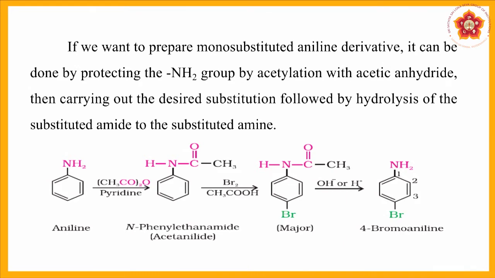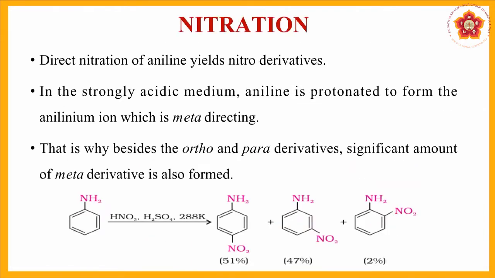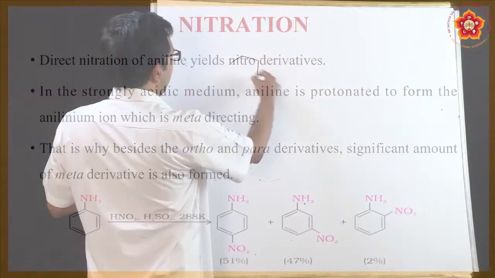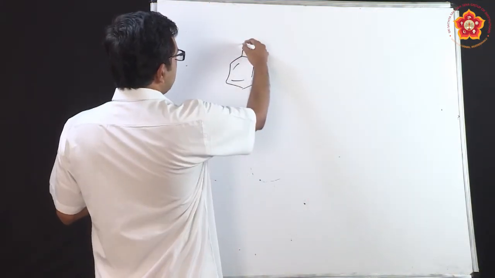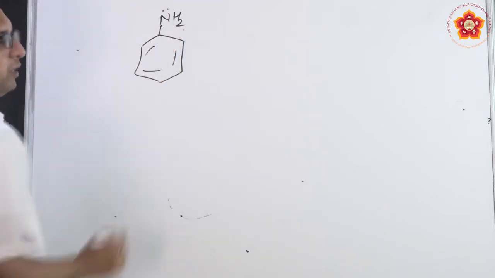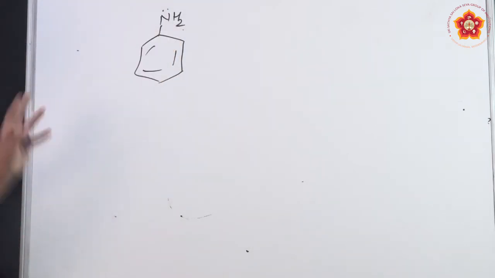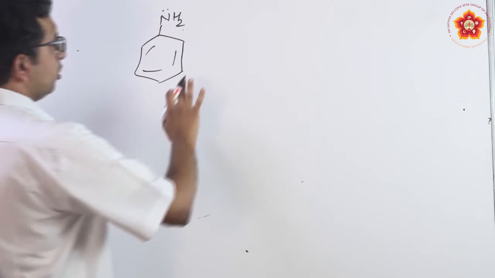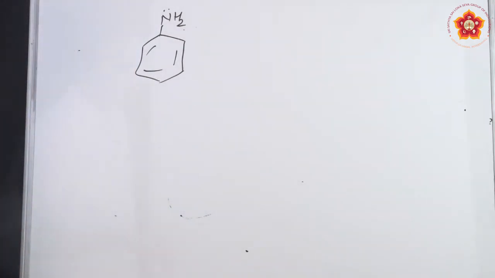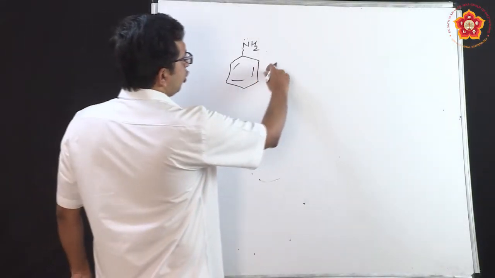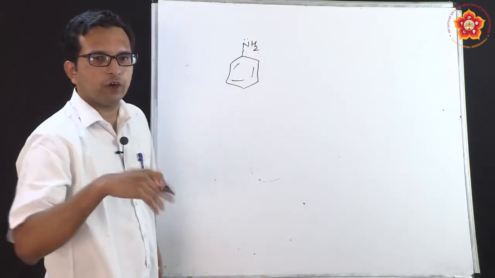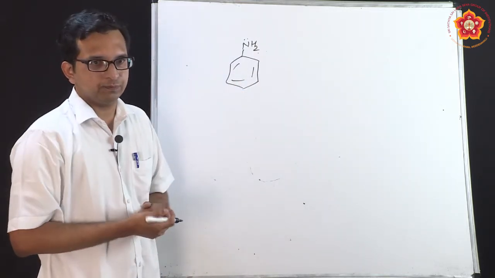So this is how you can do bromination. You can also do controlled bromination in these cases. Now, like bromination, we have another reaction which is nitration, and we have already studied that. Suppose you have aniline, then by resonance structures we get to believe that we should get either ortho and para product, or a combination of complete substitution of ortho and para, which we saw just now in bromination.